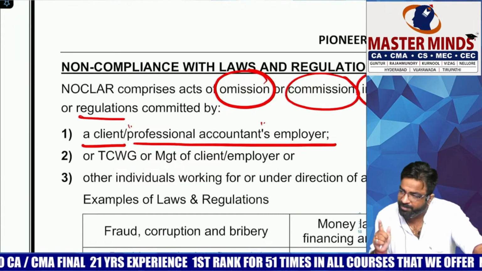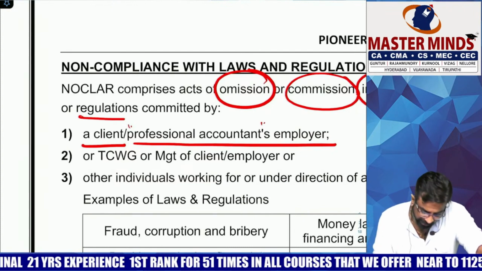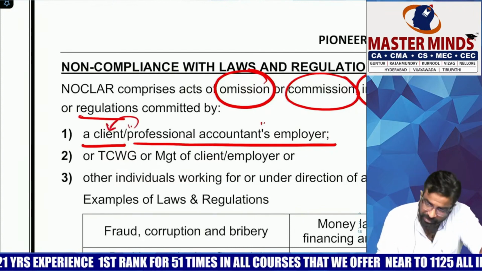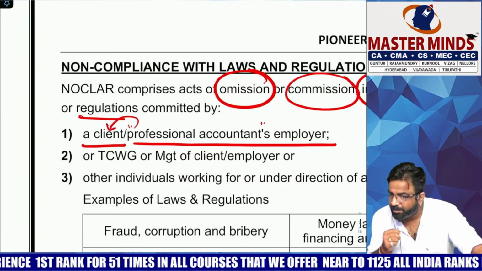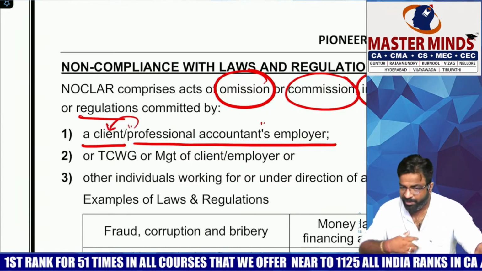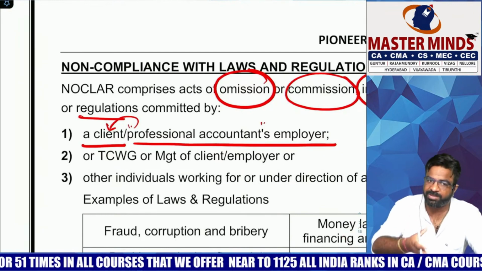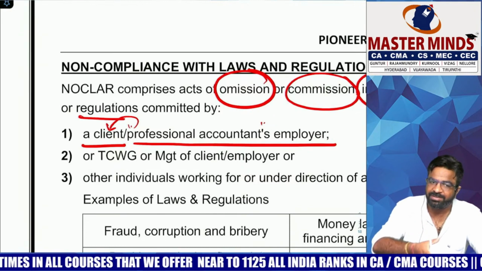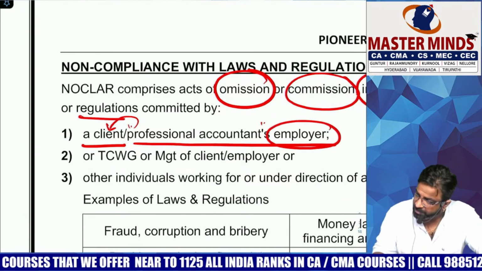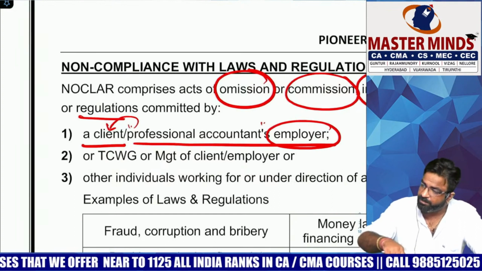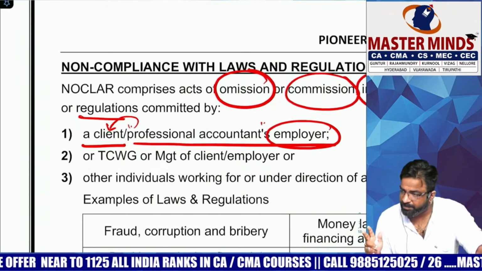Here also they have not used members in practice and members in service. What is the word they used? It means either your client is doing, so they are talking about the PA in PP. You are doing the audit and you came across that your client has done any omission or commission, intentionally or unintentionally, against the laws and regulations. Or the employer is doing it, so they are also covering PA in service. So it is applicable on both. Are you getting the point?